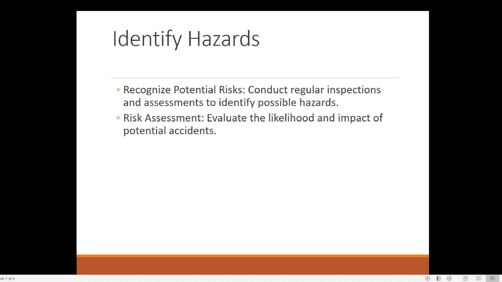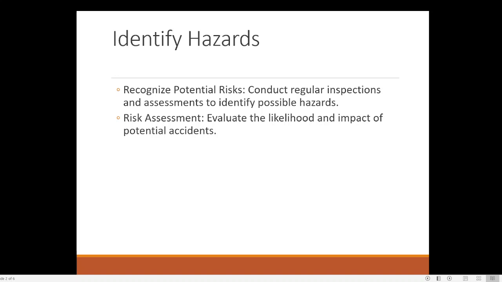For example, the grill is placed here. If some student is leaning, there is a possibility of danger. Identifying that, they have kept a grill there. So such kind of things are the potential risk. Conduct regular inspection and assessment to identify if there is a potential risk. Potential means actually a possible or a future risk. That is the meaning of the word potential, possible or a future risk.